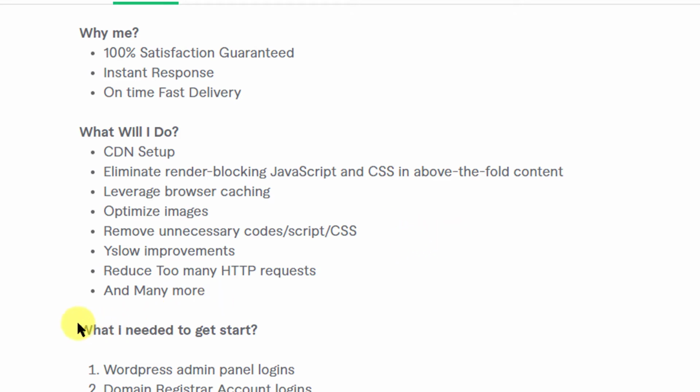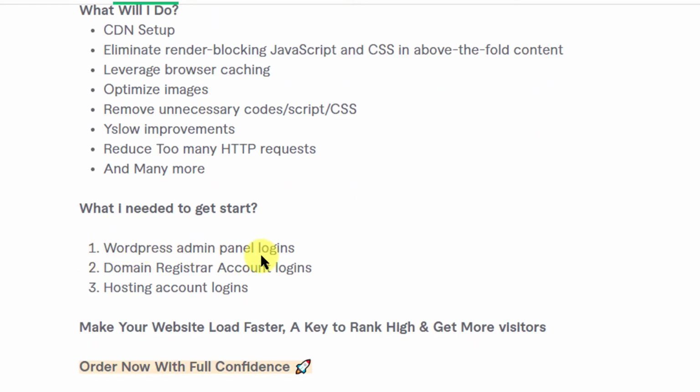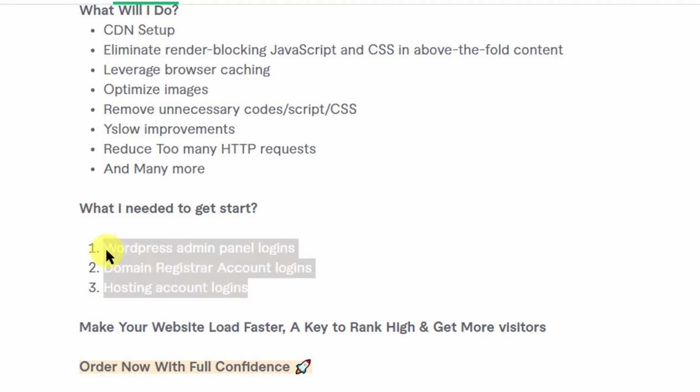The next is what I need to get started. WordPress admin panel logins, very important. Many buyers will not want to share this login, and they want you to do some magic and change things in the backend. So he's mentioning it here itself that he needs logins for all these things: WordPress, domain, and hosting, if these are two different accounts, so that later on the buyer does not say that I will not share all these things with you, you still have to work on it.